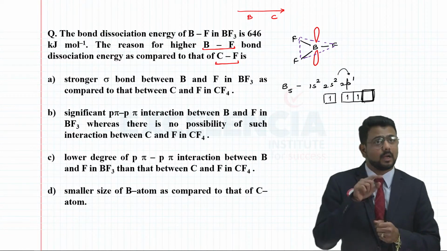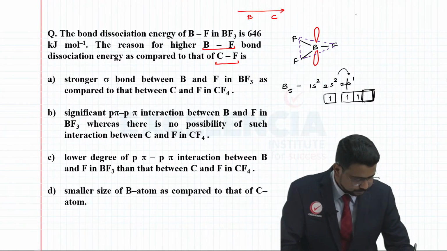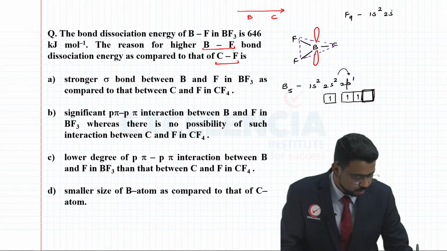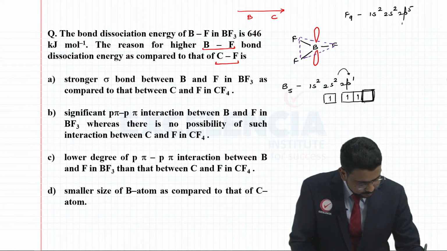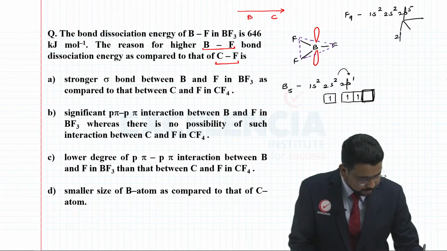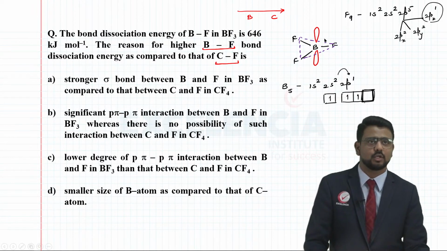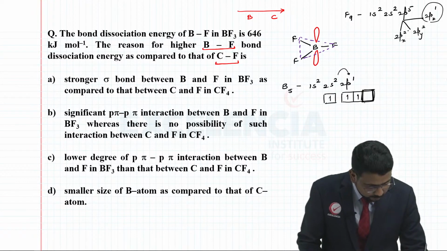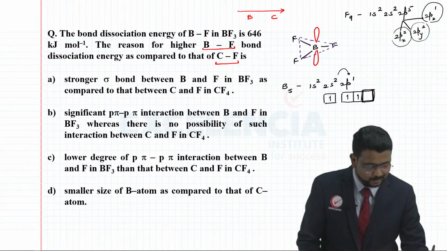Now along with that, you will realize that fluorine has atomic number 9, so it's 1s2, 2s2, 2p5. So when it comes to 2p5, you have 2px2, 2py2 and 2pz1. Now 2pz is taking part in the sigma bond formation without any doubt, but along with that, you will notice that it has completely filled 2px2 and 2py2, right?